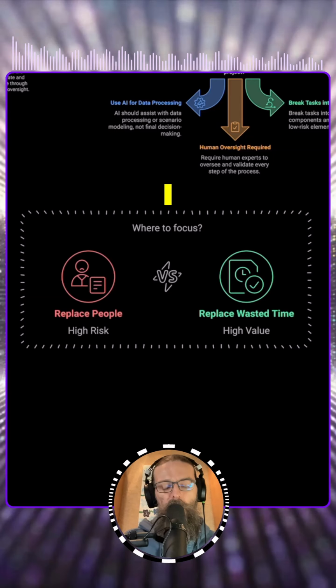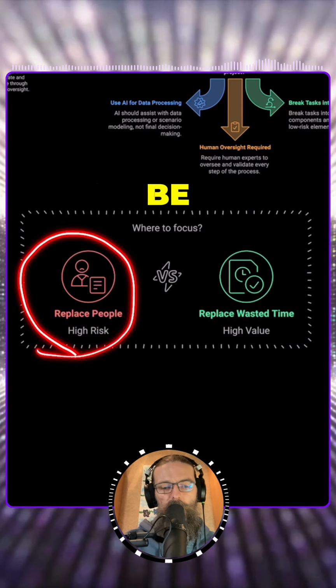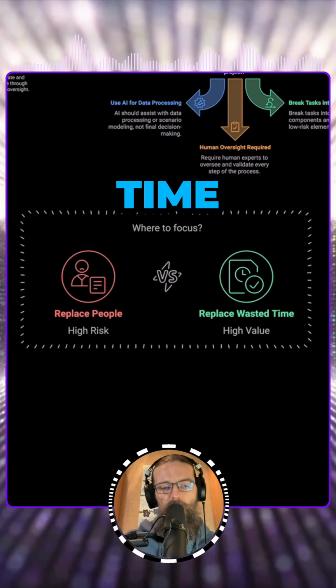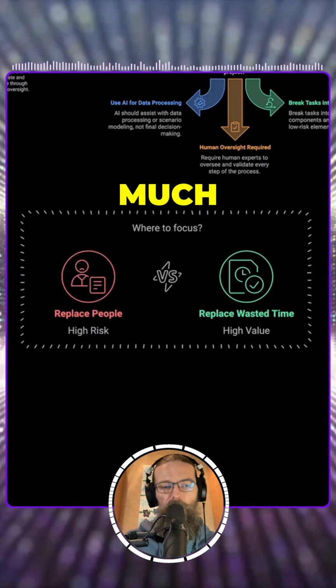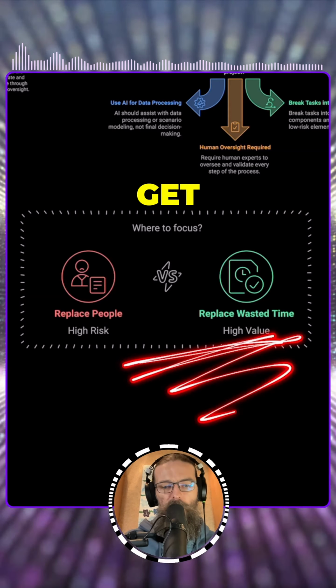I should point out that if you're thinking of replacing people in your organization, I would consider this to be high risk, high complexity. Instead, we should focus on reducing wasted time within the organization to make our staff much more efficient. That means reducing the redundant, low-risk tasks so our staff can get more done in less time.